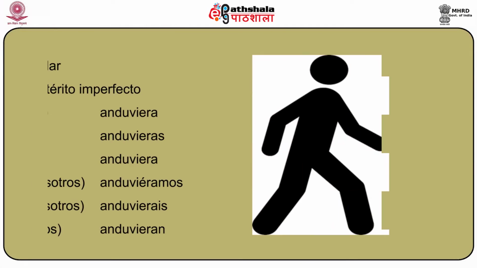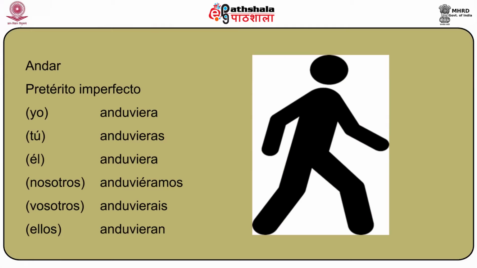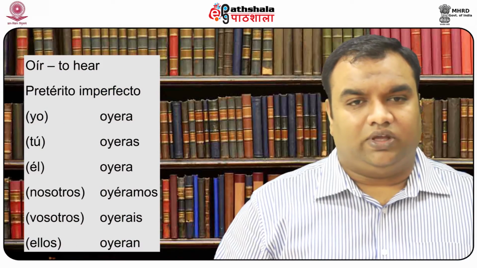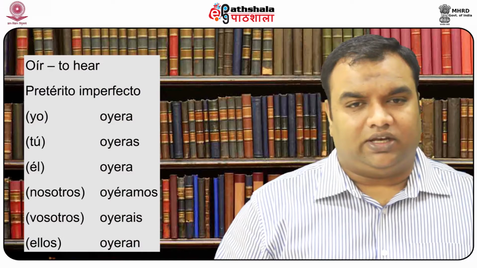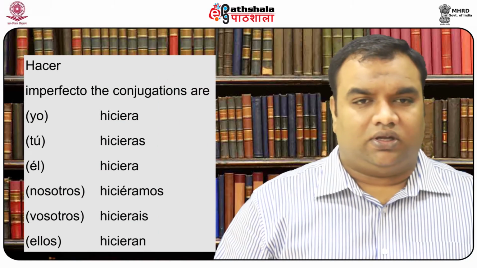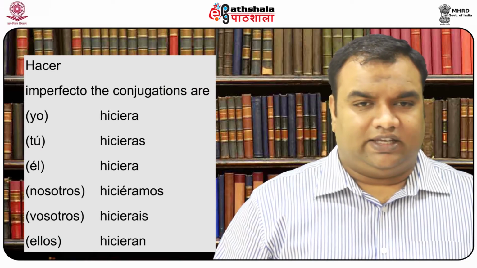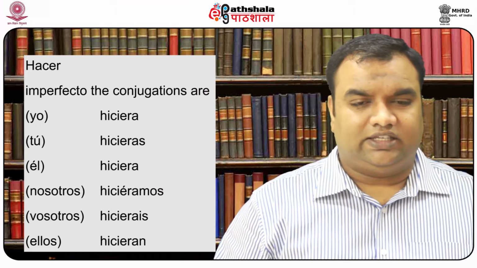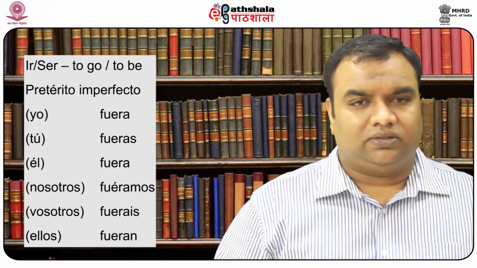Andar becomes anduviera, anduvieras, anduviera, anduviéramos, anduvierais, anduvieran. Oír, oyera, oyeras, oyera, oyéramos, oyerais, oyeran. Hacer, hiciera, hicieras, hiciera, hiciéramos, hicierais, hicieran.